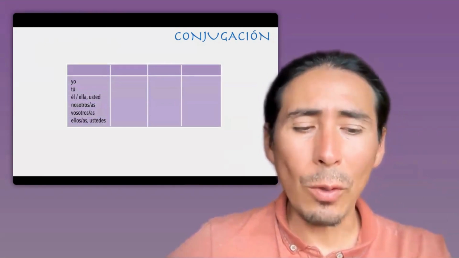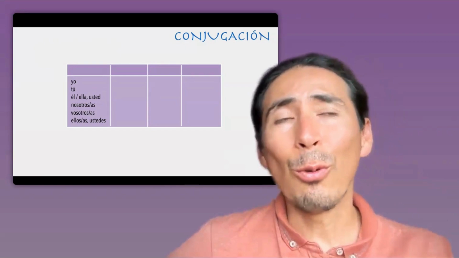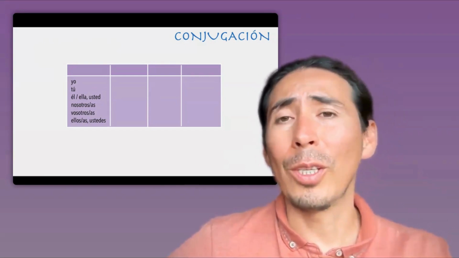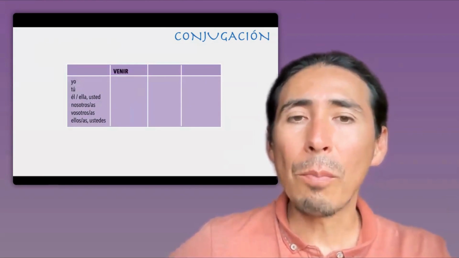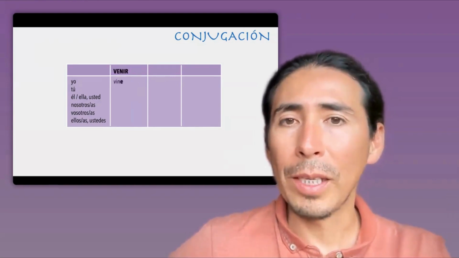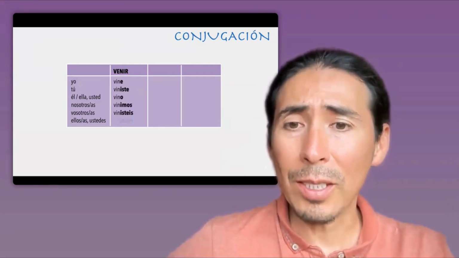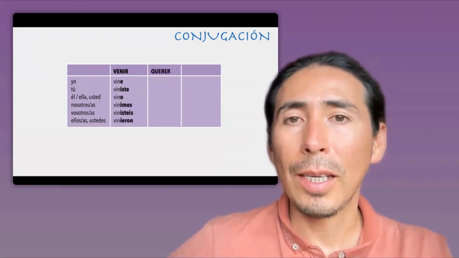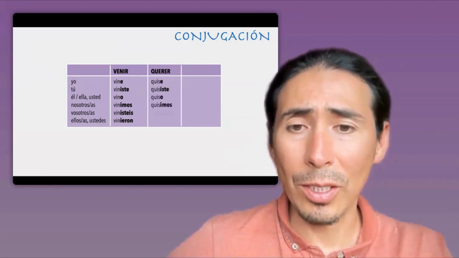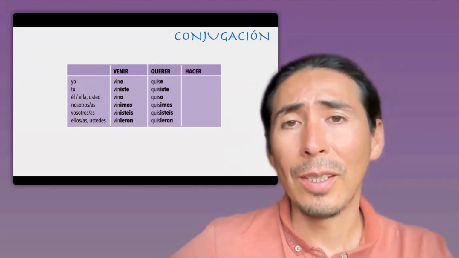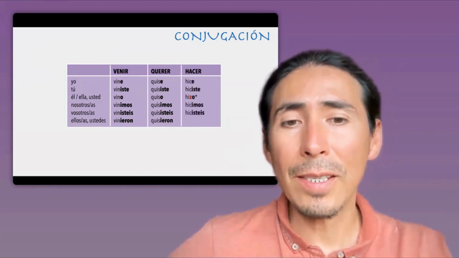Now, let's go to irregular verbs. We are going to do in this video just 3 irregular verbs. We're not going to do all the irregular verbs because if not, this video will be really long. Just 3 verbs. Verbo venir, to come. Yo vine, tú viniste, él vino, nosotros vinimos, vosotros vinisteis, ellos vinieron. Querer, want. Yo quise, tú quisiste, él quiso, nosotros quisimos, vosotros quisisteis, ellos quisieron. Hacer. Hice, hiciste, hizo, hicimos, hicisteis, hicieron.